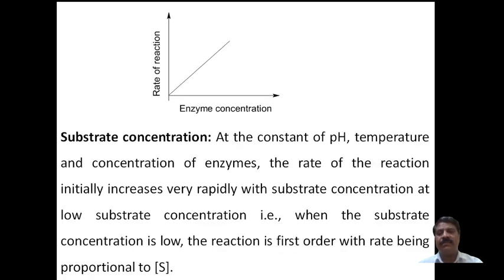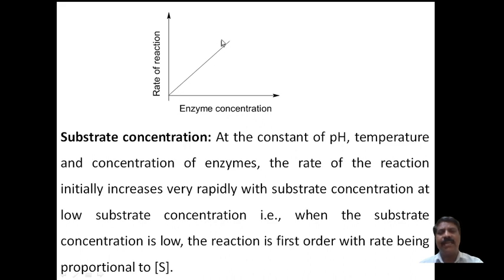And the graph is like this: the rate of the reaction, V, or dy by dx, which we also call the rate, is plotted against the enzyme concentration, which is taken on the x-axis. As the enzyme concentration increases, the rate of the reaction also increases.